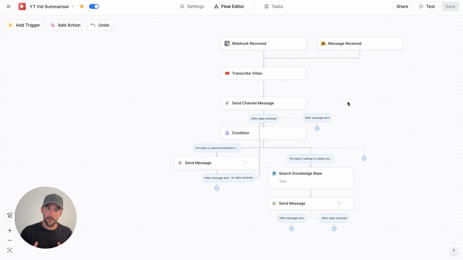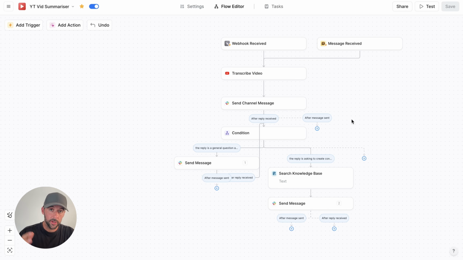So what I've built here is an AI workflow that will take a video, pull the transcript from the video, and then summarize the video's key points for me. The AI will then send me a summary in Slack, and I can have a conversation with the AI about the video because it's already ingested the whole transcript. I can ask it more questions about what was talked about, the key points in the video, if I wanted to go deeper. I can also ask it to create content for me based off interesting points that I like that have happened in the video.